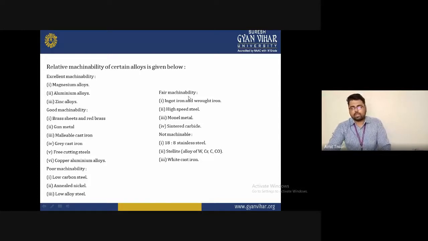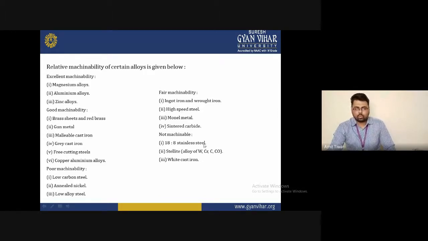Fair machinability is another category, in which ingot iron, wrought iron, high speed steel, monel metal, and sintered carbide fall. This type of material is used basically in some rare cases where we do not find excellent or good materials. For cutting purposes, we use this type of material in the fair machinability category.